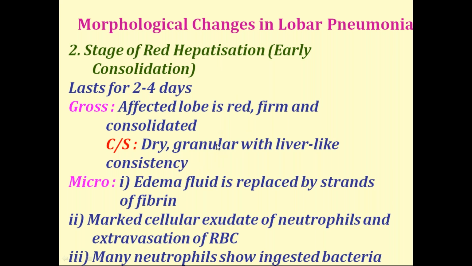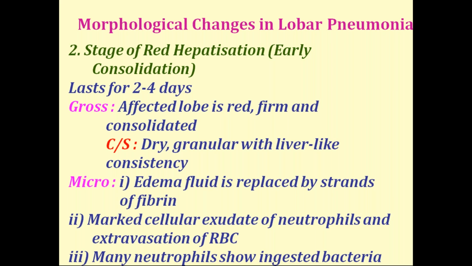Still congested blood vessels will be present, that's why it is red in color. Normally the lung is aerated, but here the aeration is lost and the consistency will be like liver, a little firm.